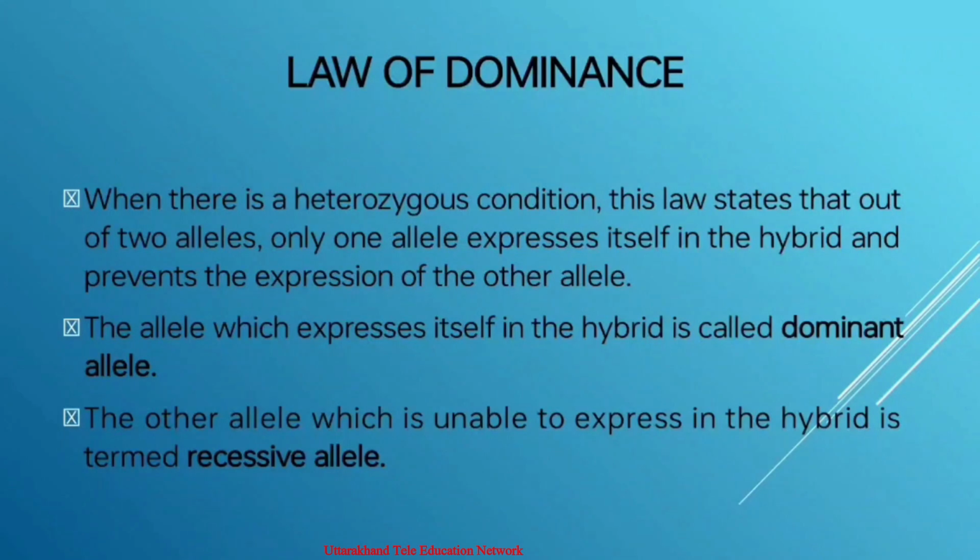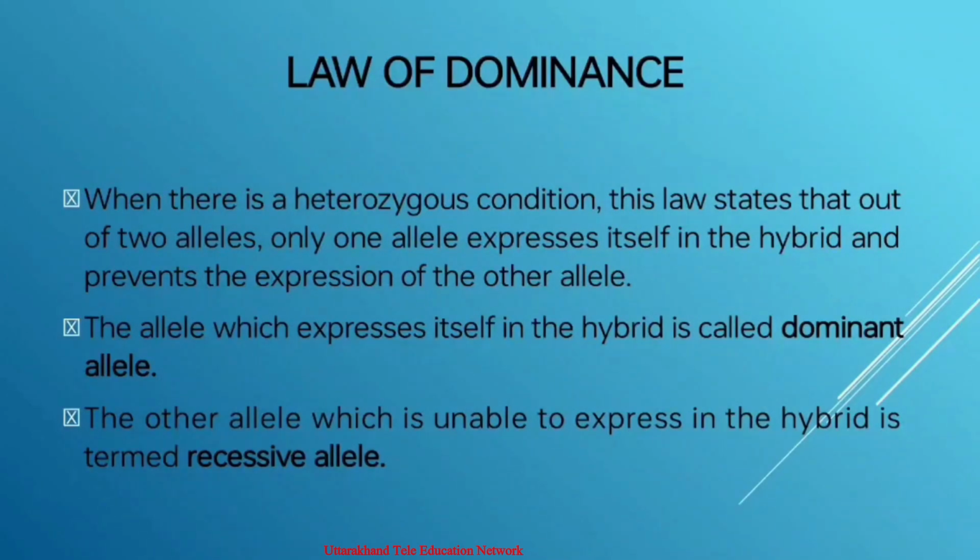A capital letter is assigned to the dominant allele. We write capital T for tallness, and small t for dwarfness, a recessive allele. Mendel experimented with Pisum sativum for seven characters only. In each case he found that one expression or trait of the character, like capital T or tallness in the case of height, is dominant over the other expression of the trait, like small t or dwarfness in the case of height.